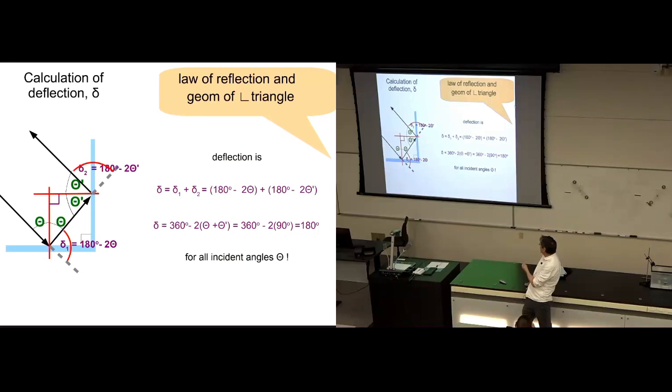Let's rearrange this equation with a little bit of algebra. I add the 2 180s together, 360. And I'll combine the 2 theta and the 2 theta prime with the common factor 2. I get 2 times theta plus theta prime. But theta plus theta prime is 90 degrees. So this is 2 times 90 degrees, which is 180 degrees. So we got 360 minus 180 degrees, which is 180 degrees. So we found out the light ray gets deflected back in the direction it came from.